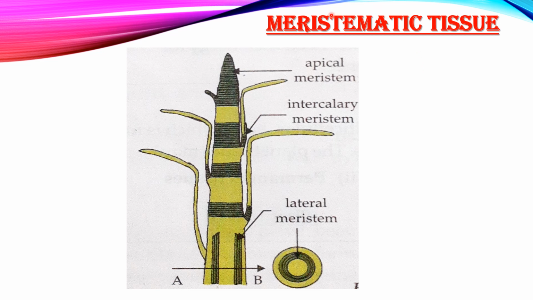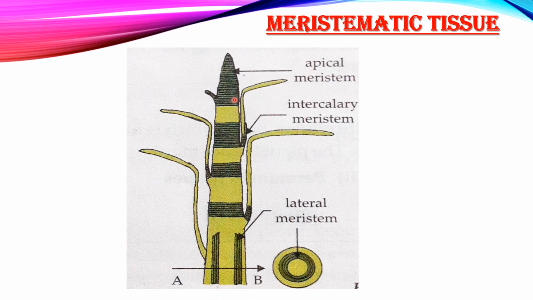Now these cells divide again and again to form new cells that are responsible for the growth in plants. Now depending upon its location, it is of three types: apical meristem, intercalary meristem and lateral meristem. Now apical meristem is present at the tips of stem and tip of roots.